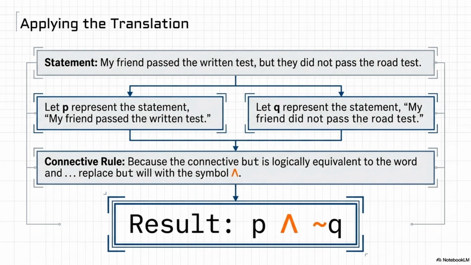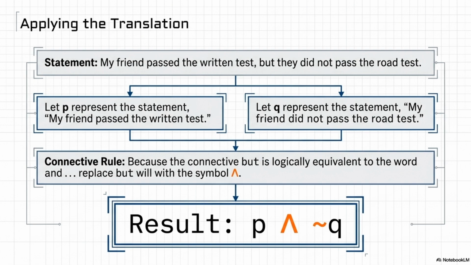Now, how do you handle the actual sentence? Well, the sentence says they did not pass the road test. Since Q represents passing, I need to use that squiggly tilde symbol to flip it, so that back half becomes not Q. Excellent. And the connective holding them together?